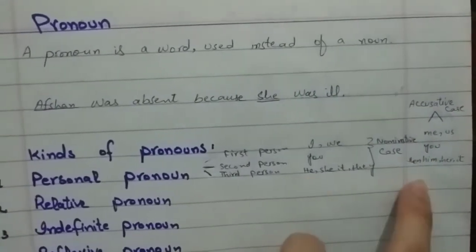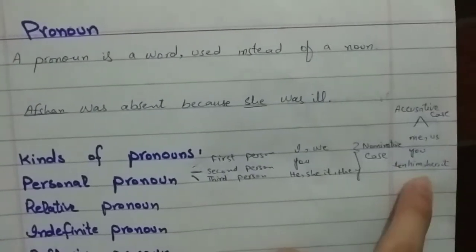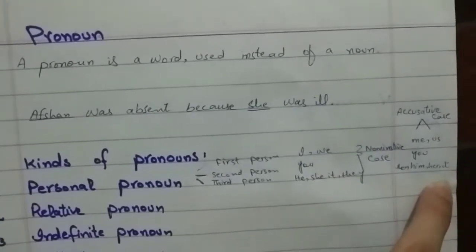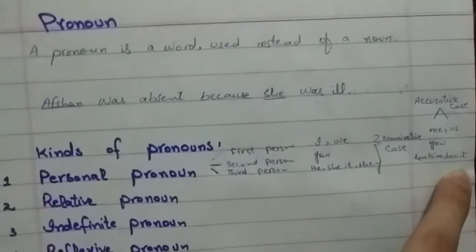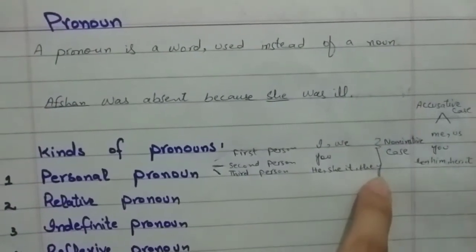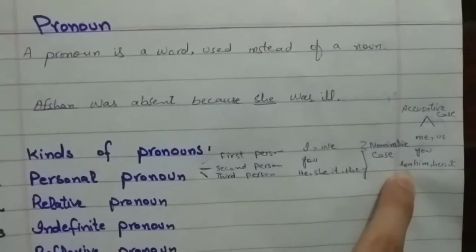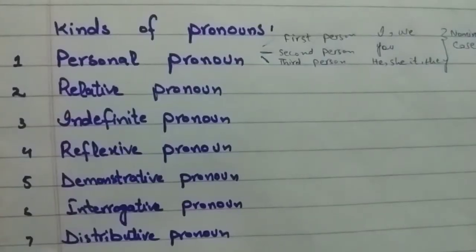He is the subject, him is the object; she is the subject and her is the object. It is the subject and it is also going to be the object; that depends on the context of the sentence. Then we have they, and them is the objective, and this is also called the accusative case.